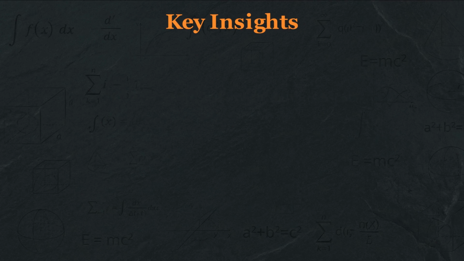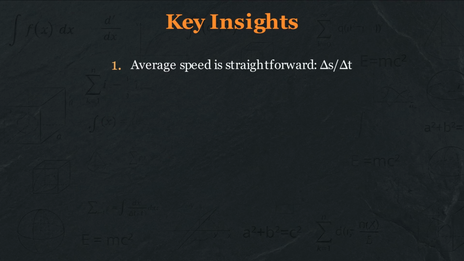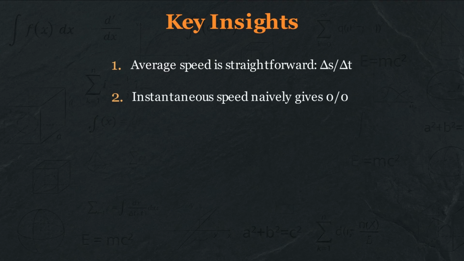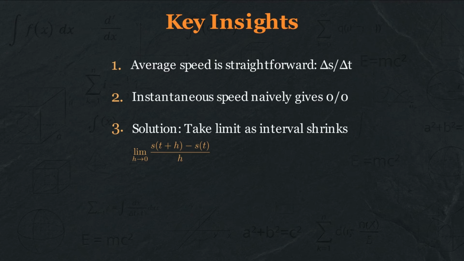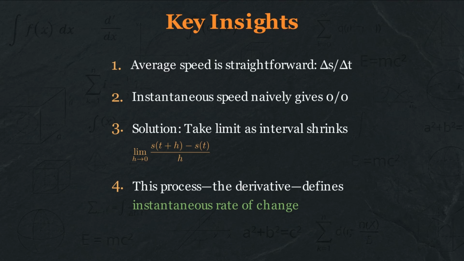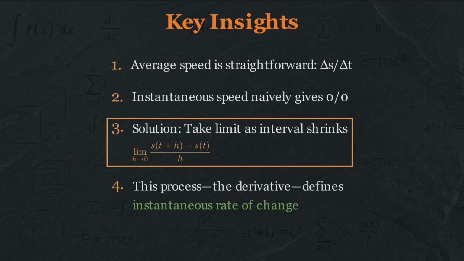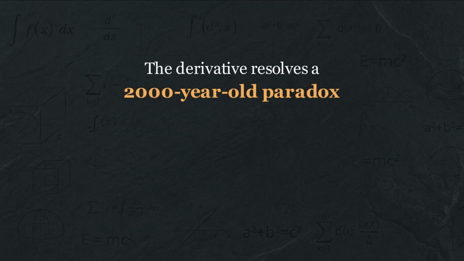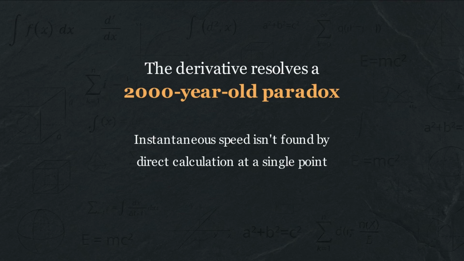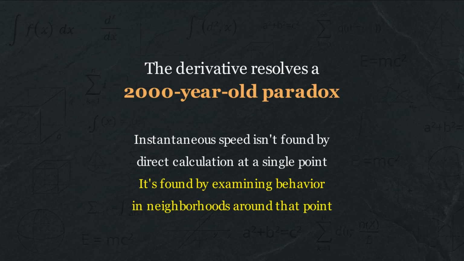Let's consolidate everything we've learned today. Average speed over an interval is straightforward, delta s over delta t. Instantaneous speed at a single moment leads to 0 over 0, meaningless. The solution? Take the limit of average speeds as the interval shrinks. This limiting process, the derivative, is how we make precise the concept of instantaneous rate of change. The derivative resolves a 2,000-year-old paradox. It shows us that instantaneous speed isn't found by direct calculation at a single point. It's found by examining behavior in neighborhoods around that point and taking a limit.